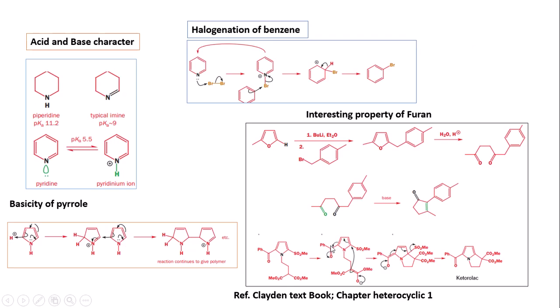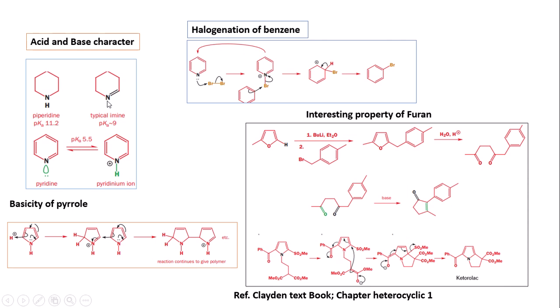And another interesting problem from the Clayden book is the different basicity orders of the cyclic amine derivatives. From the cyclic amine derivatives, it has been shown that in the pKa values of piperidine, typical amines and pyridines, the aliphatic amines have the higher pKa value, hence they show higher basicity compared to pyridine, and typically in that case, the sp2 hybridized nitrogen atom is more electronegative, so it has a lesser tendency to donate